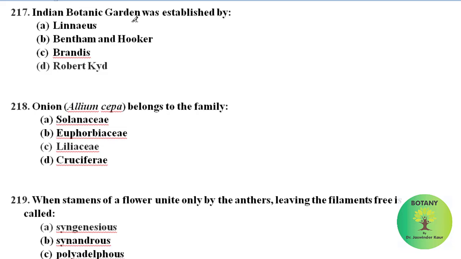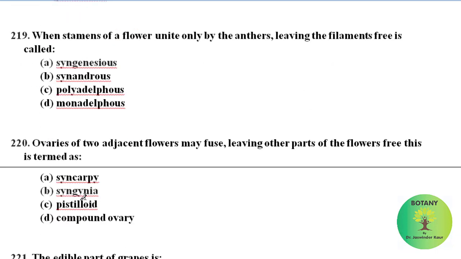Indian Botanic Garden was established by: Indian Botanic Garden is now known as Acharya Jagdish Chandra Bose Indian Botanic Garden, and it was established by Robert Kyd in 1787. Onion, Allium cepa, belongs to family Liliaceae. When stamens of a flower unite only by the anthers, leaving the filaments free, it is called the syngenesious condition, and this is present in family Asteraceae.